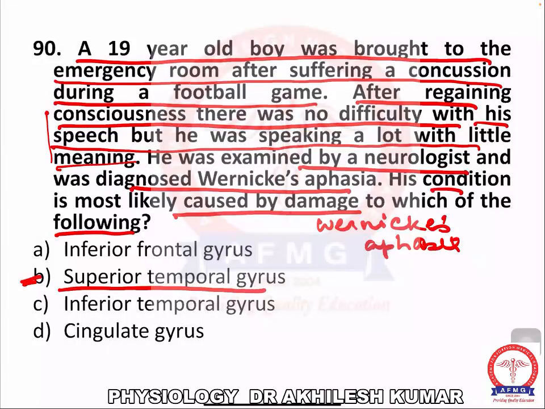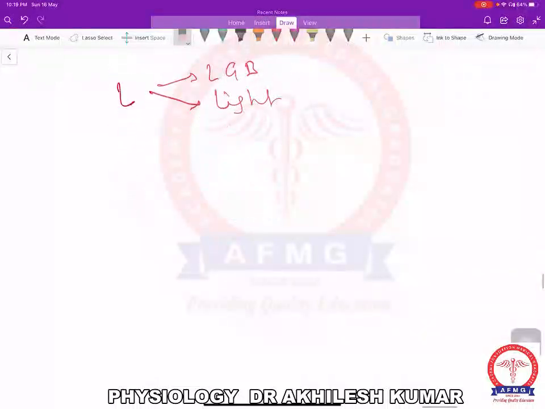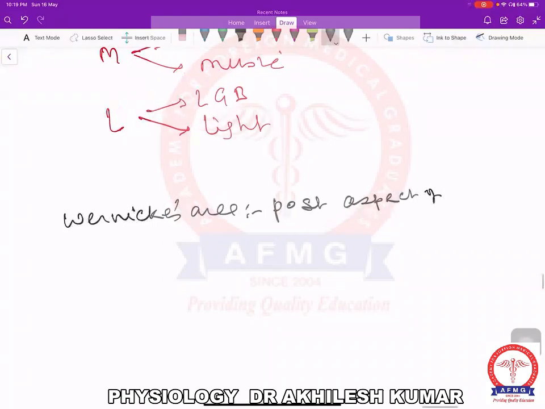So remember this one, I will write here. The Wernicke's area is located in the posterior aspect of the superior temporal gyrus.